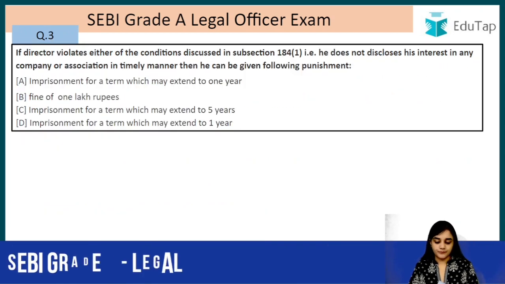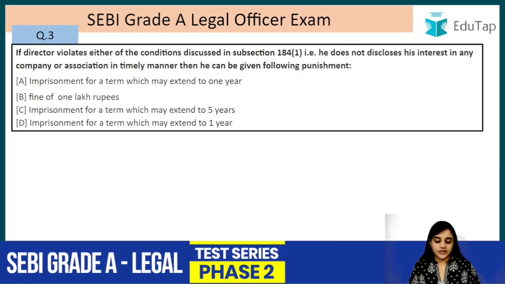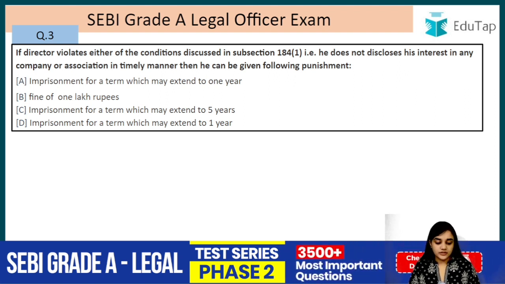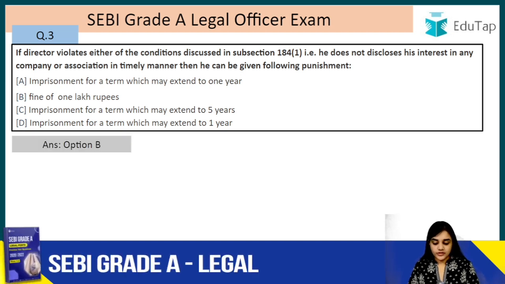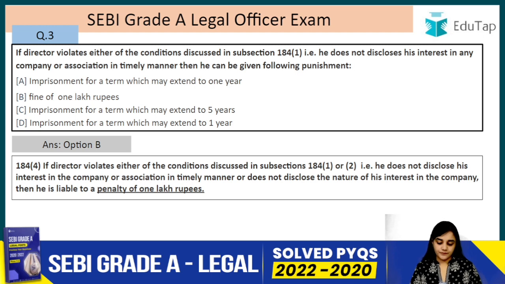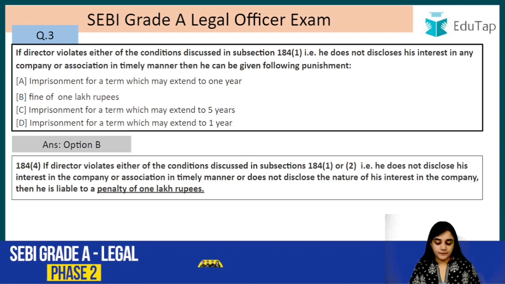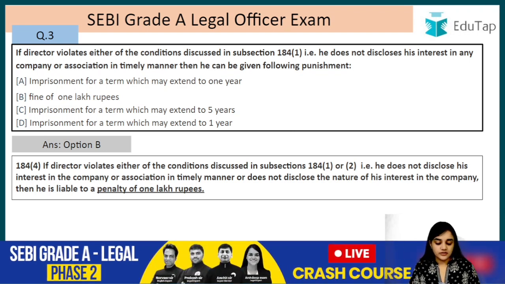Moving on, question number 3. If a director violates either of the conditions discussed in subsection 184(1), that is, he does not disclose his interest in any company or association in a timely manner, then he can be given the following punishment. So the answer to this question is B, fine of 1 lakh rupees. If a director violates either of the conditions discussed in subsection 184(1) or (2), that is, he does not disclose his interest in the company or association in a timely manner or does not disclose the nature of his interest in the company, then he is liable to a penalty of 1 lakh rupees.